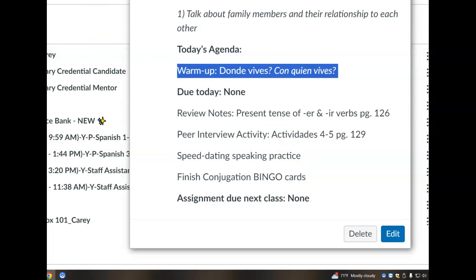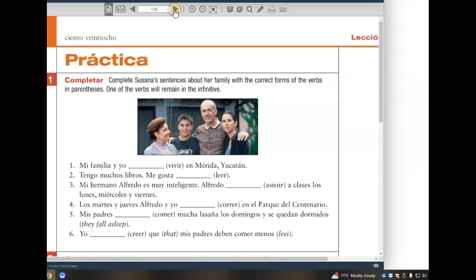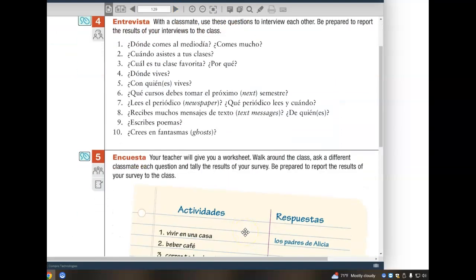All right, let's take a look at activities 4 and 5 on page 129. These are questions in the tú form that I'd like you to respond to. Okay, we're going to do 4 and 5. Answer these questions in the yo form to the greatest extent possible. ¿Dónde comes al mediodía y comes mucho? Where do you eat lunch during the day?